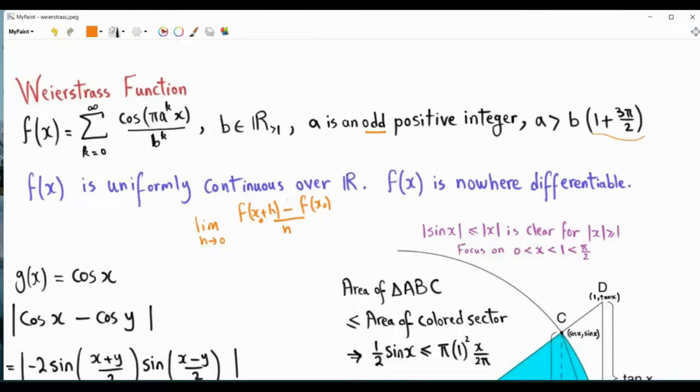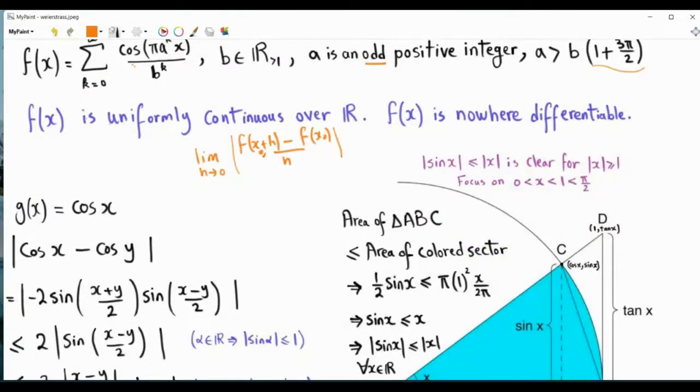If this limit exists as a finite real number, then basically the function is differentiable at x naught. So we'll show that the magnitude of this quantity goes to infinity, which means that at no real number is this function differentiable.